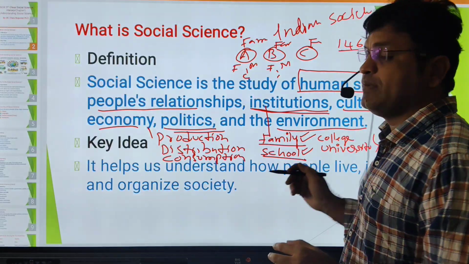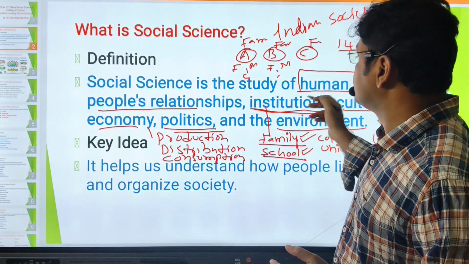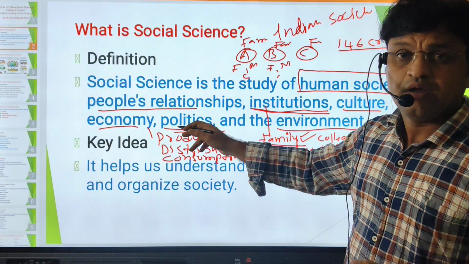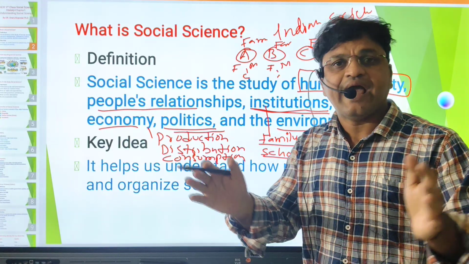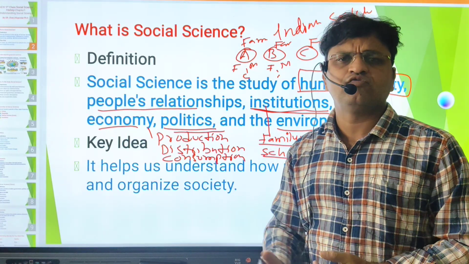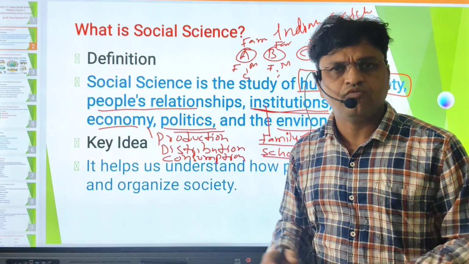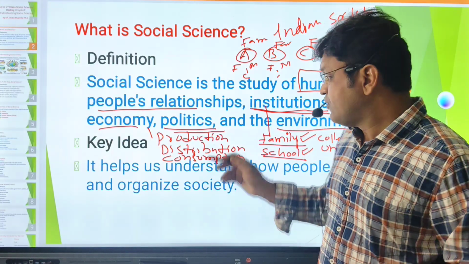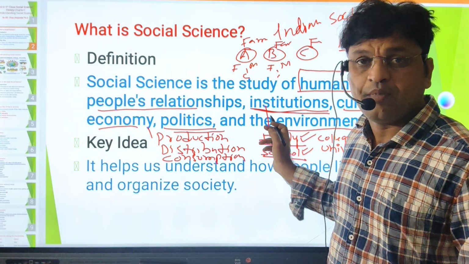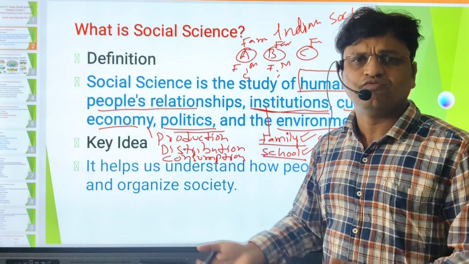Now, the environment. We are all human beings, and humans are living in an environment. Which environment? Natural environment. We have a different set of environments: physical environment, natural environment, political environment, economic environment. We are living in an environment, a human environment.